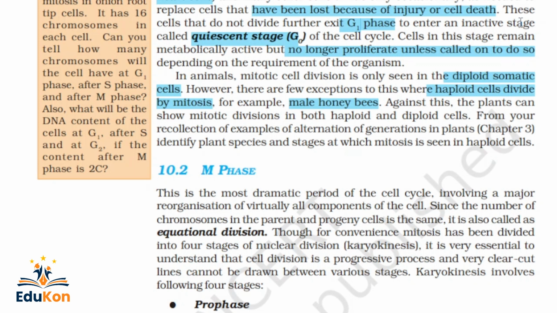So here we should remember these two points. In animals, mitotic cell division is only seen in the diploid somatic cells, whereas there are certain exceptions, like male honeybees, where the haploid cells divide by mitosis. Against this, plants can show mitotic division in both haploid and diploid cells, as you may recollect from examples of alternation of generations in plants that we'll discuss in chapter 3.